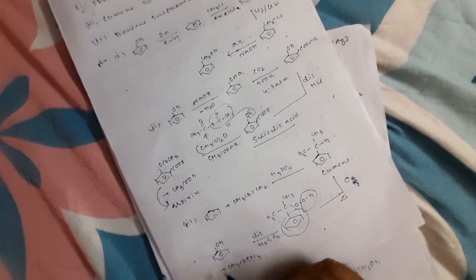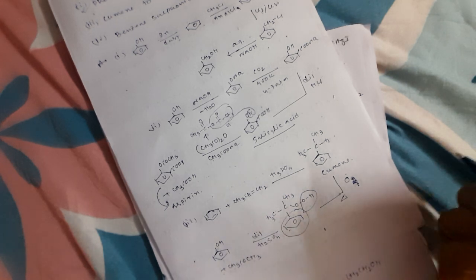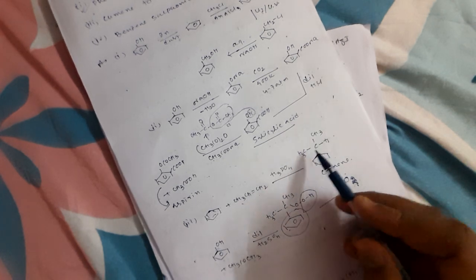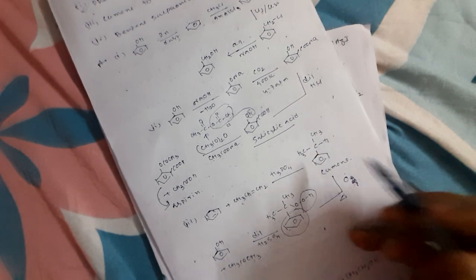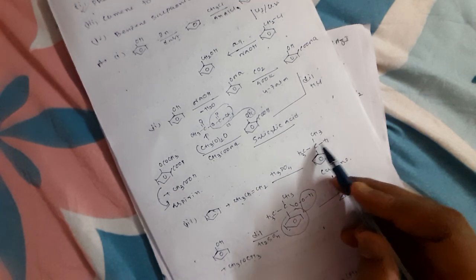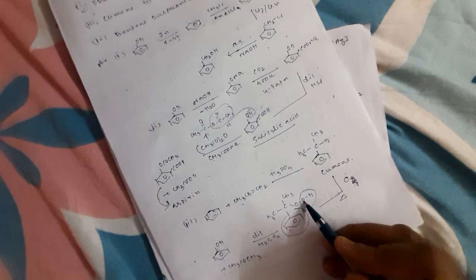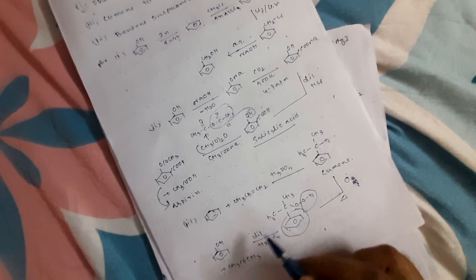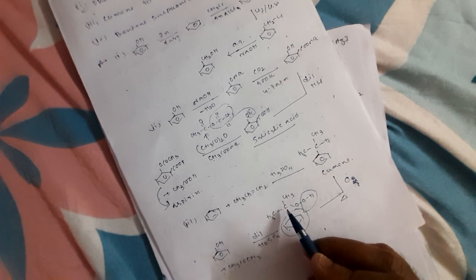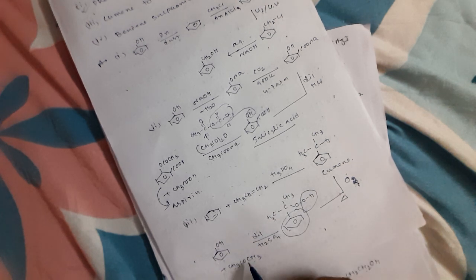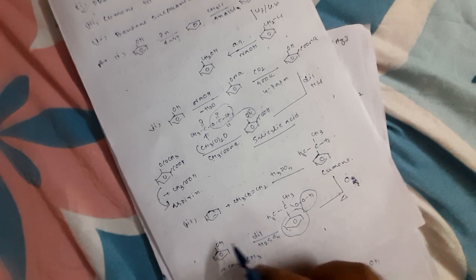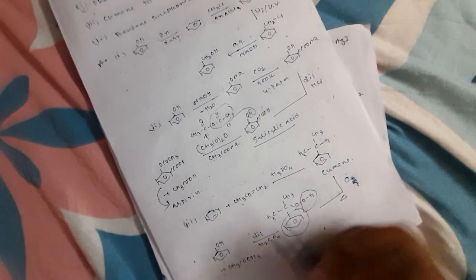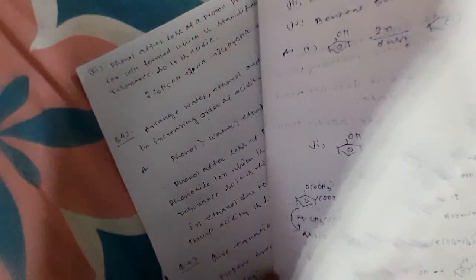If they ask benzene to phenol, you can do it in this way also. First you are using propene, cumene has formed. Then if you give O2, O2 will be attached with the CH group, so it will be COOH, O2 is added over here. Then if you give dilute sulfuric acid, benzene with the OH is phenol, and the remaining part is CH3COCH3. So this is cumene to phenol. Now we are moving to the other questions.